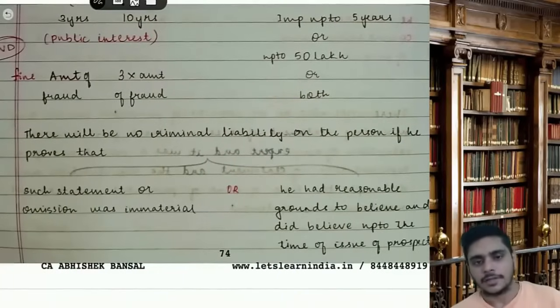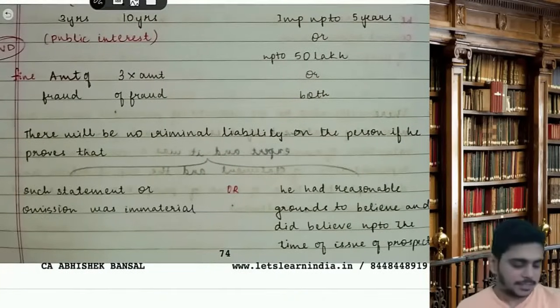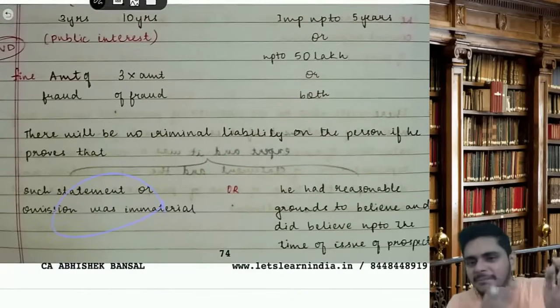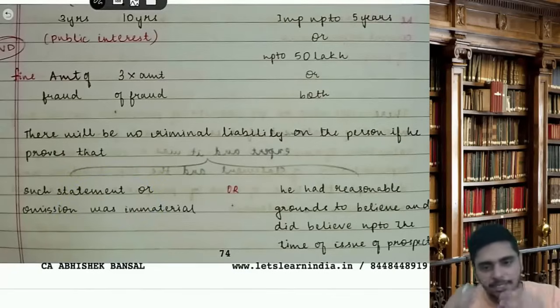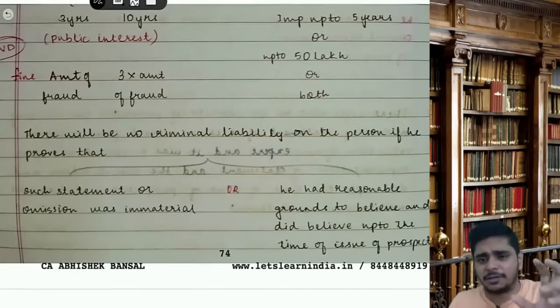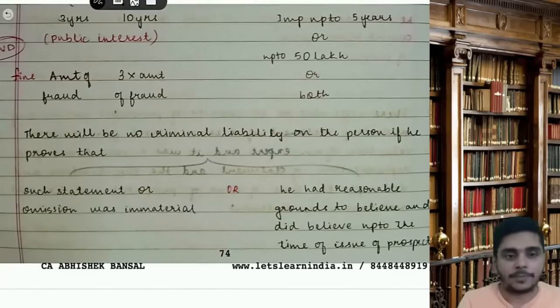Then there would be no liability if the person proves that such statement or omission was immaterial, or he had reasonable grounds to believe and did believe up to the time of issue of the prospectus. So whatever omission I have made, or if I have given a statement but it is not impacting anyone, it is immaterial, then I am not liable. Or whatever fact I have given, if I have the proof and evidence of it, then I will not be liable. There will be no criminal liability.